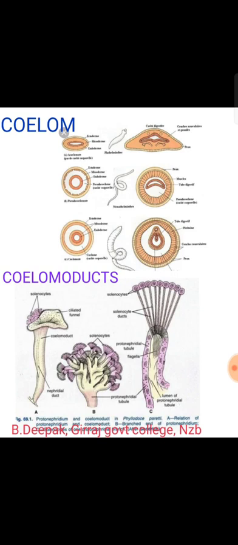Third one, the coelomic fluid often functions as a hydraulic skeleton, అంటే ఒక ఫ్లూయిడ్ లాగా lubricant లాగా యూజ్ అవుతుంది. And the excretory matter is collected into coelomic fluid and then passed out of the body through the nephridia in invertebrates. సో ఎక్స్క్రీటరీ మ్యాటర్ బయటికి పంపించడంలో ఇది ఉపయోగపడుతుంది.